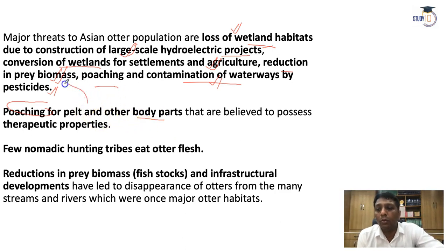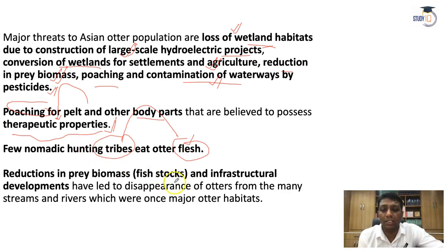See, poaching also happens for the pelt and other body parts. Why do people poach? The reason is it is used for therapeutic purposes, for medicinal purposes. Even nomadic hunting tribes, those people who move from one area to another, also eat this otter as flesh, as food. Next one is, guys, the reduction of fish stock in the biomasses, and a lot of infrastructural development is also a reason behind the loss of this Eurasian otter.